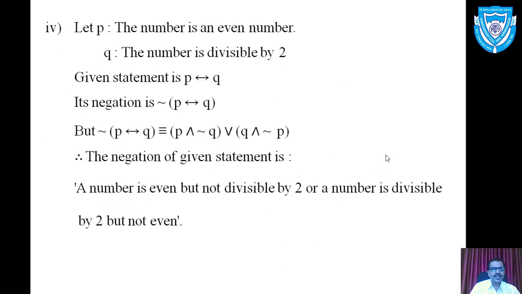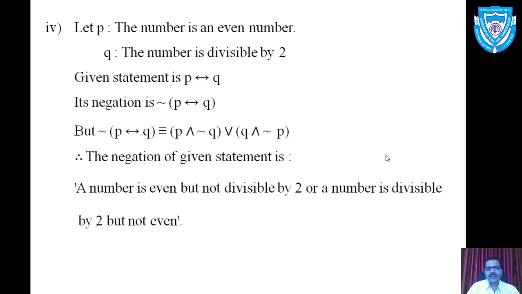Fourth example. See, let P stand for the simple statement the number is even. Q stands for the simple statement the number is divisible by 2. Hence, the given theoretical biconditional statement can be represented in the symbolic form as P double implication Q. Now, what is the negation of biconditional statement P double implication Q? P and negation of Q, or Q and negation of P. You can take the reference of the definition.